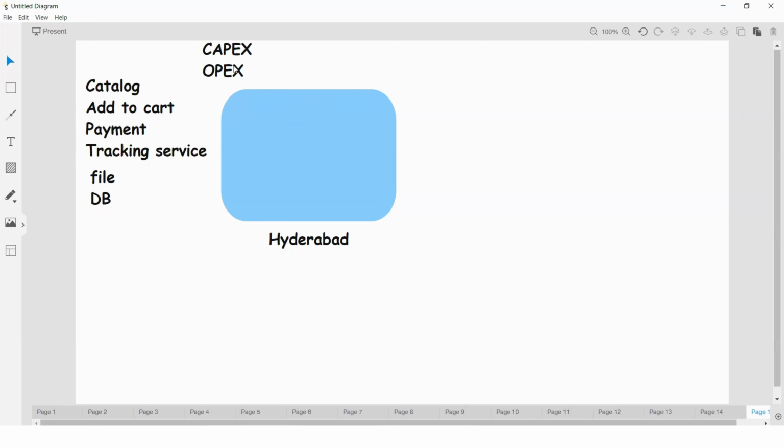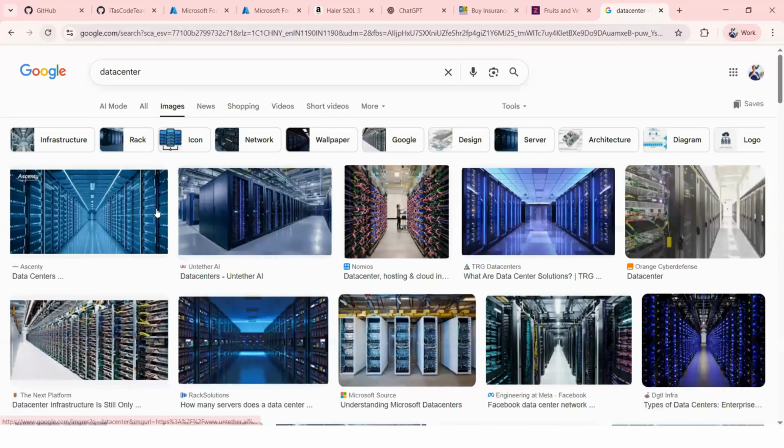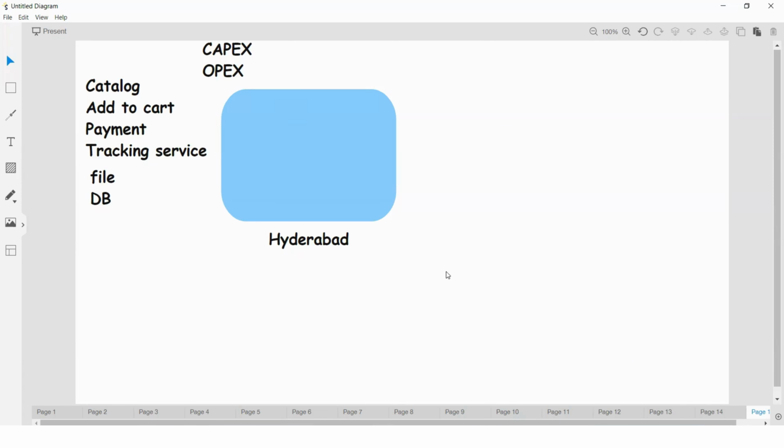Operational expenditure. Now we are trying to set up our servers, right? These are all servers we already purchased, and now we are trying to set up the servers. Just see catalog server, add to cart server, payment server, right? And also let's see tracking servers, and so on, DB and file servers, and so on. These are all different servers, you can see that.